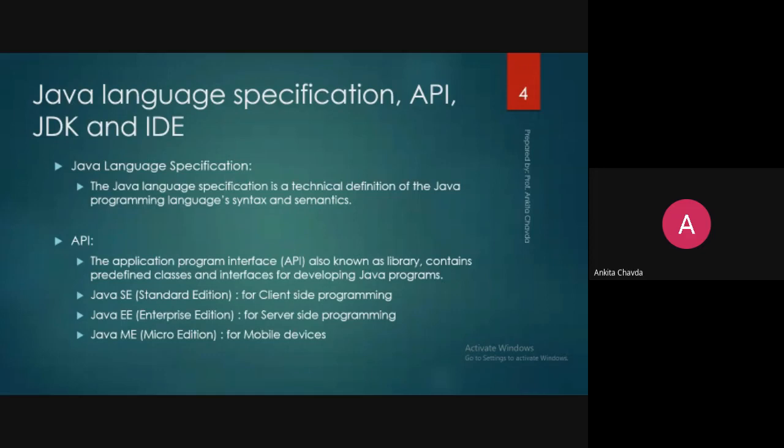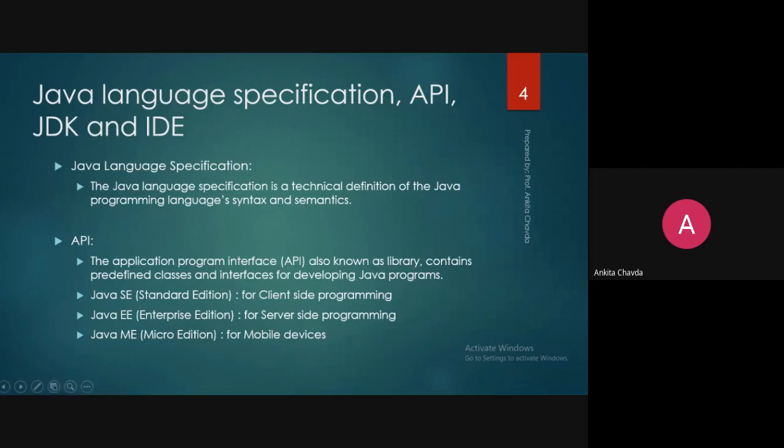Then in your next semester, there is Advanced Java, in which you will have Java EE. EE means Enterprise Edition. It's for server side programming. So server side plus client side, and you can make any interactive websites even, right?